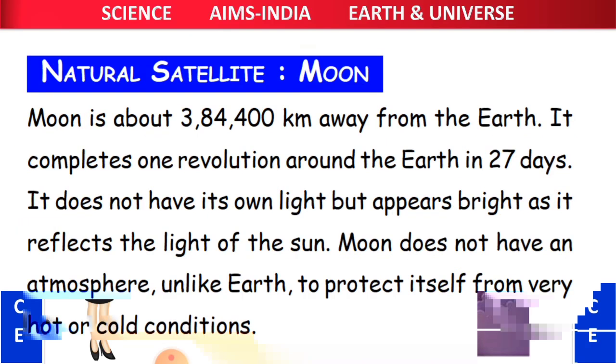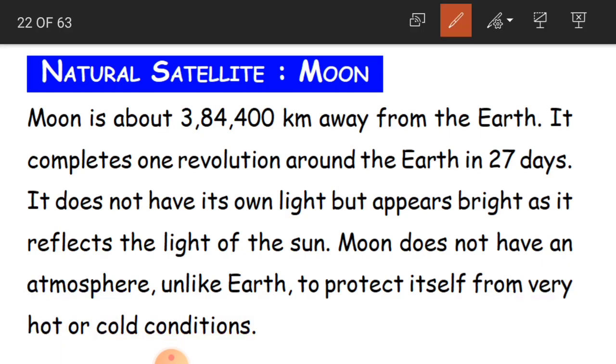Okay children, now natural satellite. We are saying that the moon is a natural satellite. How is it? Let us see. Moon is about 3,84,400 kilometers away from the Earth. See how much distance there is from the Earth.